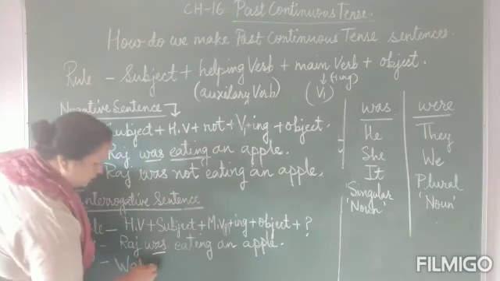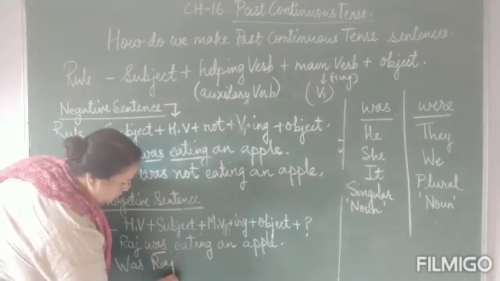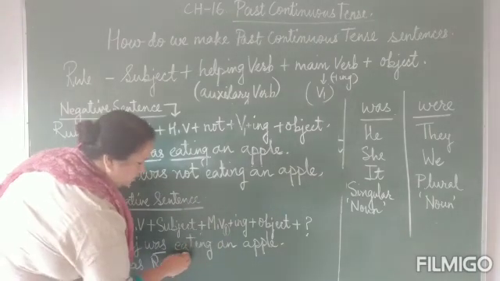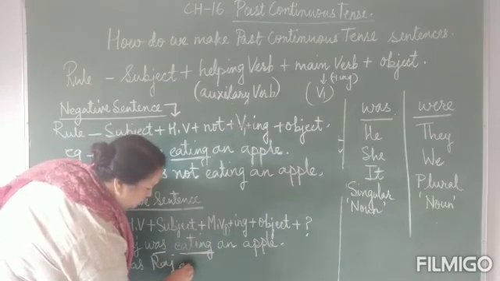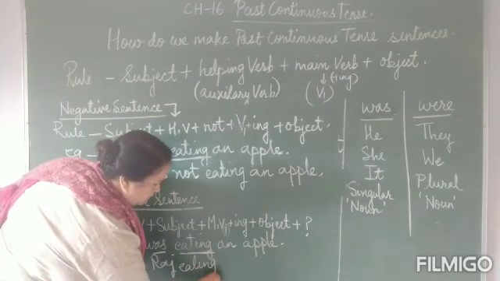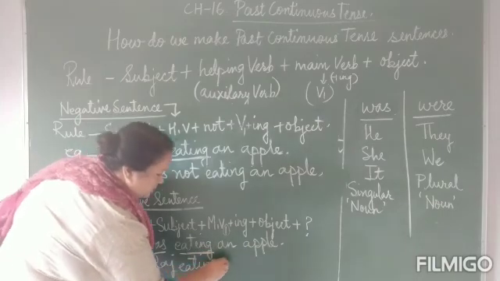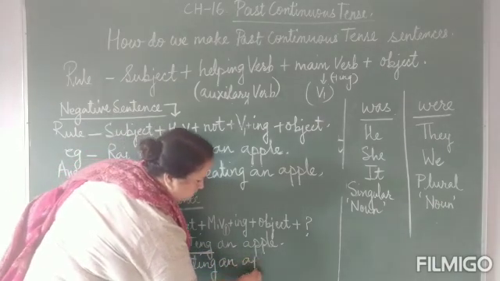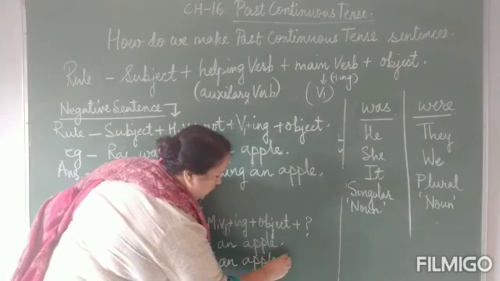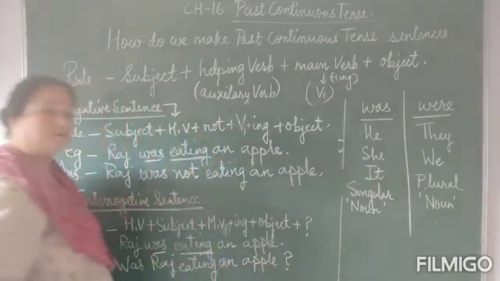Then we will write the subject, that is Raj. After that we will write the verb with the ing form to it. We will write the object, that is an apple, and we will end it with a question mark.